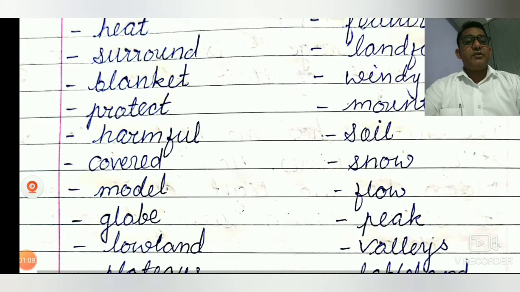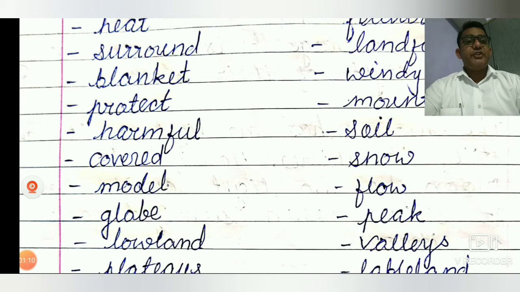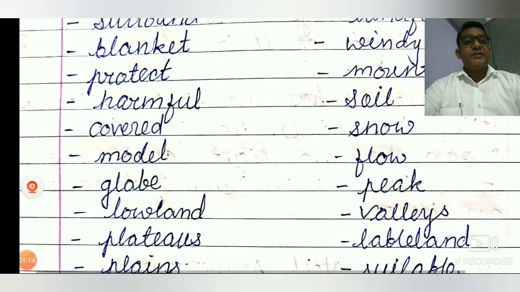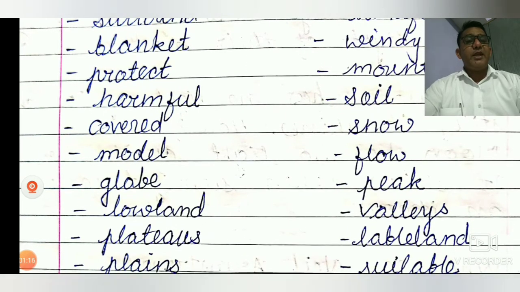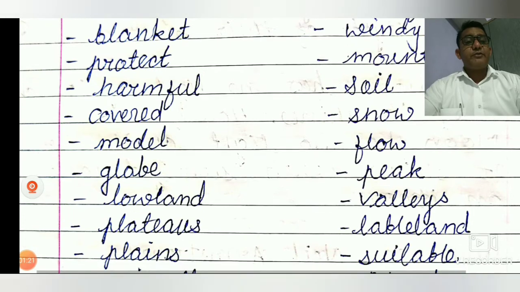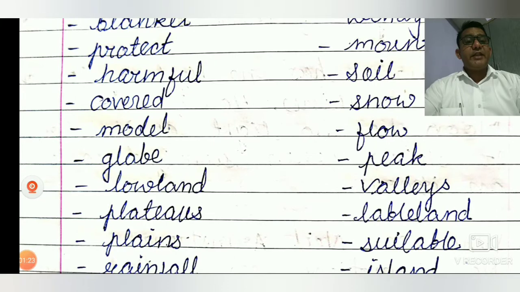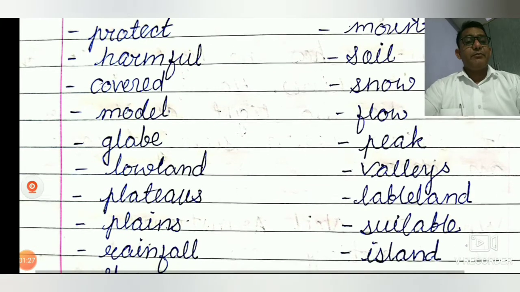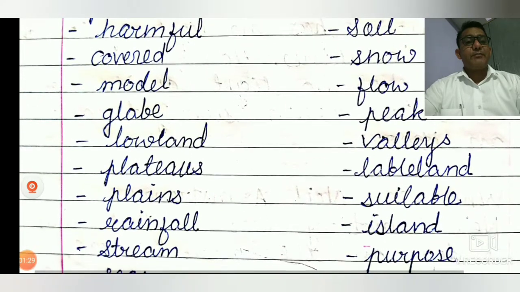Globe. Lowland, lowland. Plateaus, plateaus. Plains, plains.